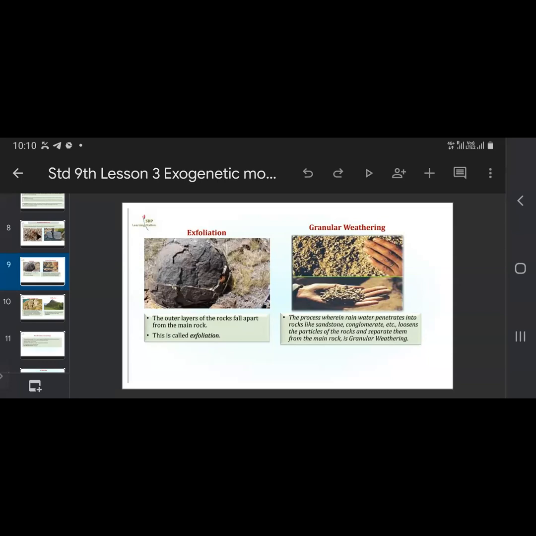The examples they have given are sandstone and conglomerate, etc. These are the rocks in which rainwater penetrates easily, and because of that, what happens? This loosens the particles of the rocks. So slowly the particles are loosened and they get separated from the main rock. So granules of rocks are formed, hence the name granular.